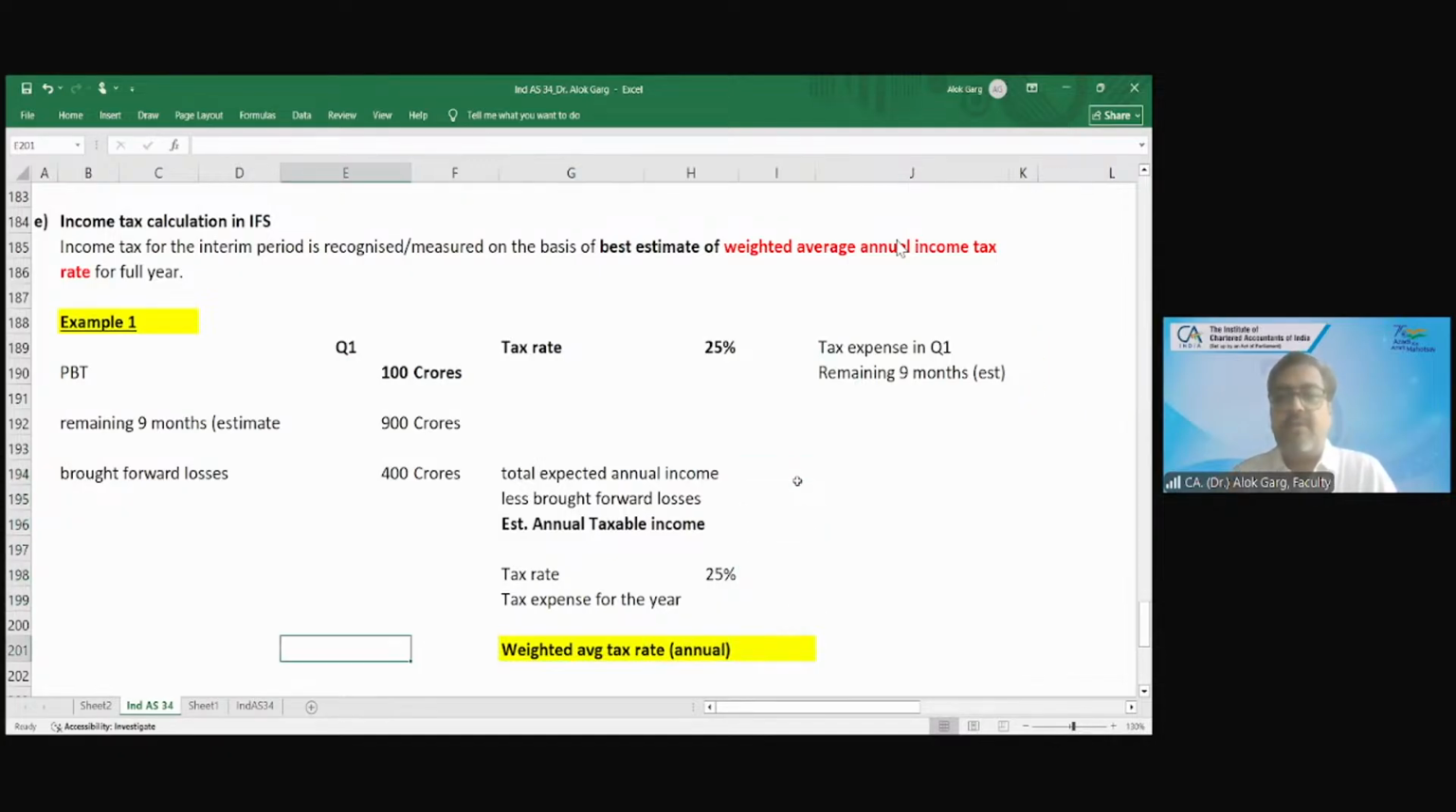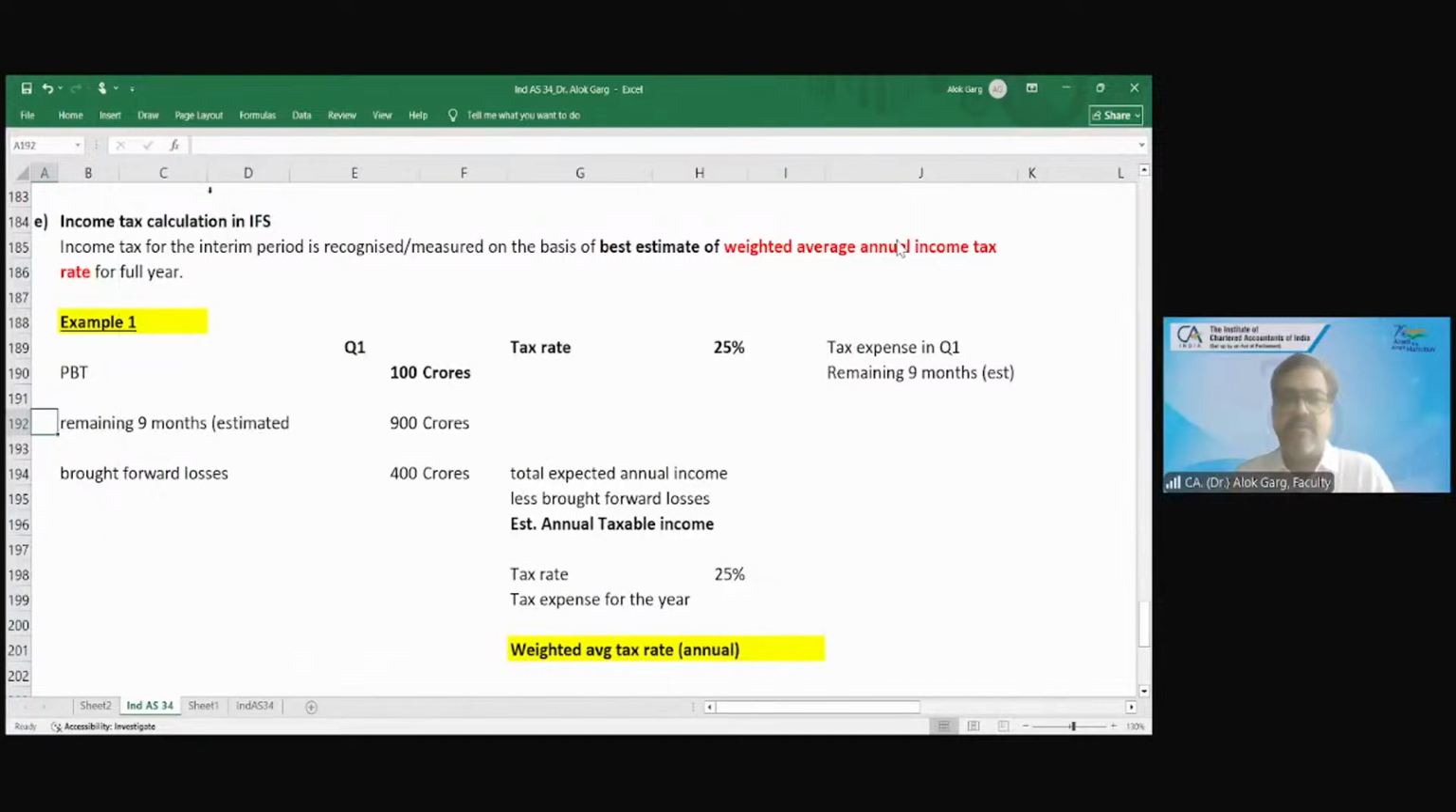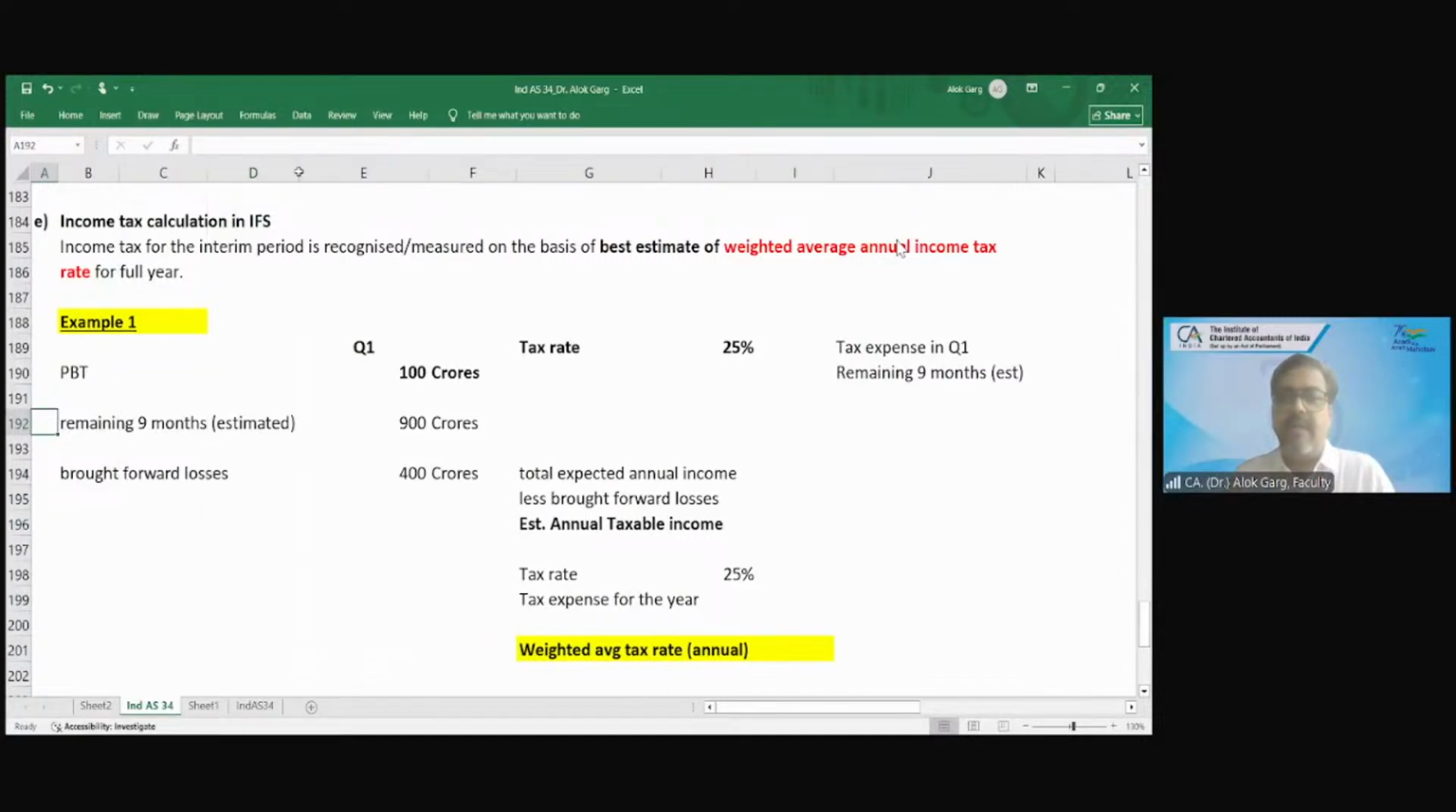This comes out at 100 crores. The remaining 9 months estimated profit is 900 crores. Okay. And the company has brought forward losses of 400 crores. So tell me, what is my total expected annual income?